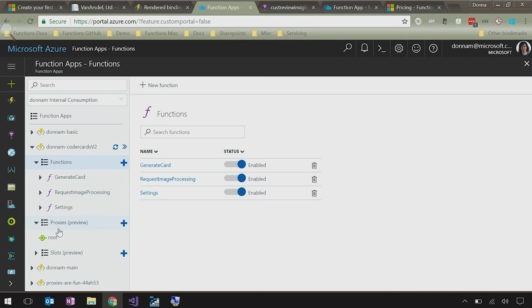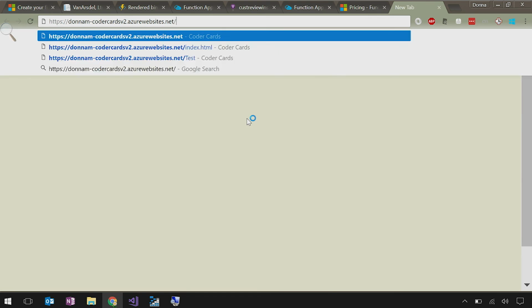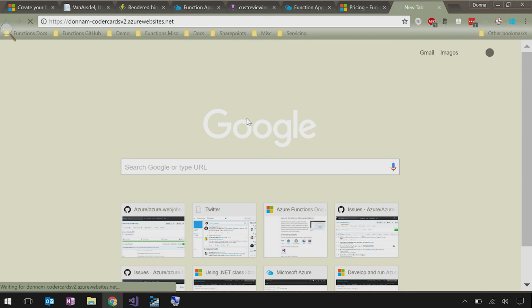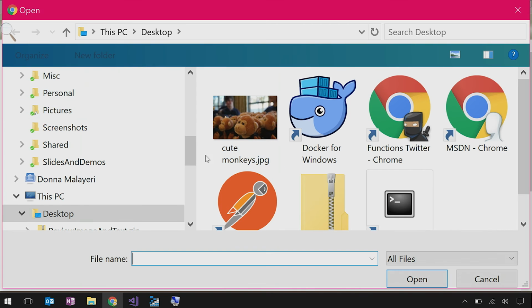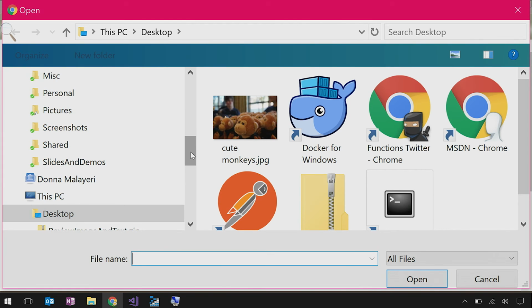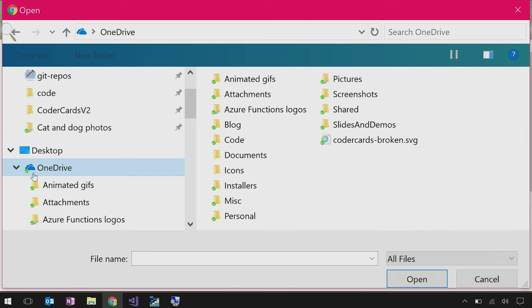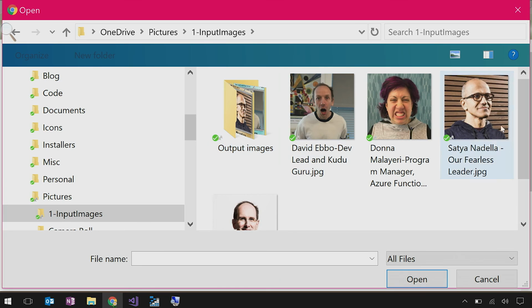Right. So proxies are a way to route from one place to another. In fact, if we go to the site route, we've customized it to actually show a static web page that's hosted in Azure Storage. It'll just take a second because my function is cold. And so you can upload a photo. Oh, cool. Do I have any? I can upload a photo here. There we go. Pictures. Oh, here we go. So we have Satya.